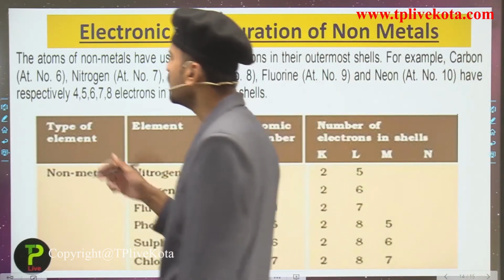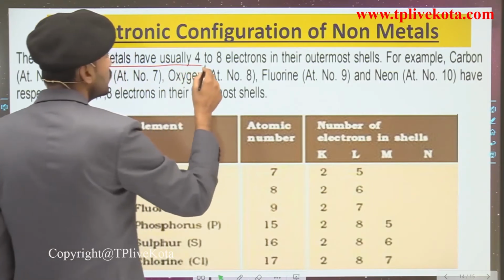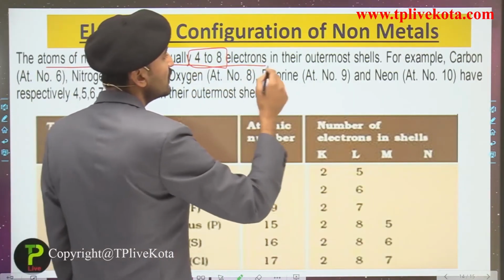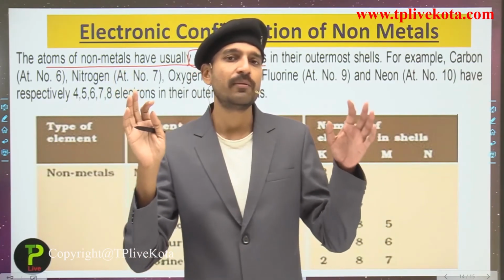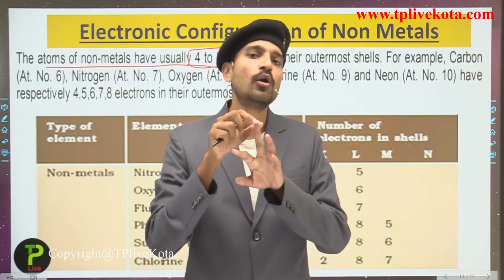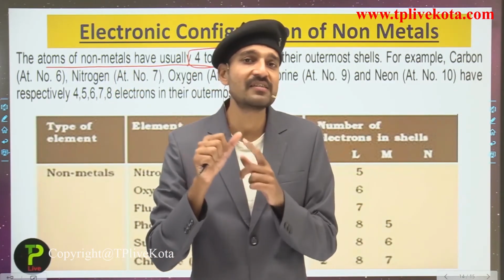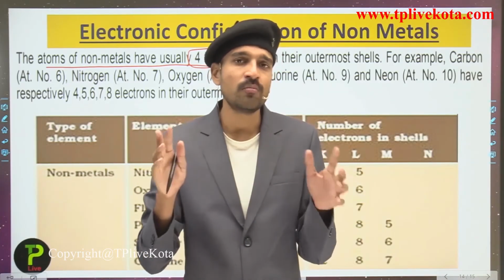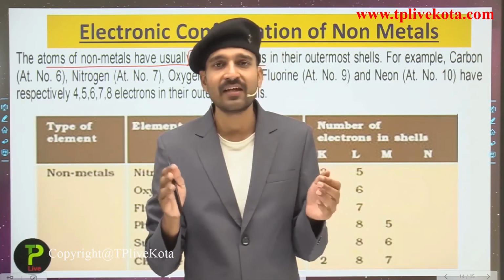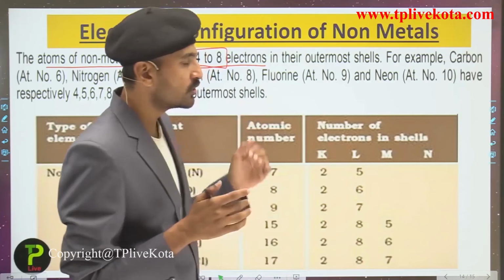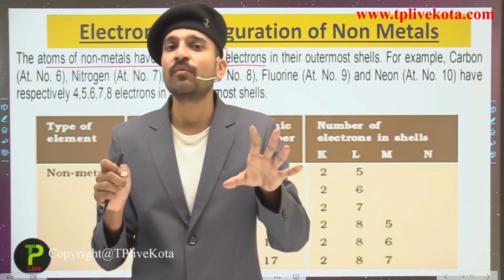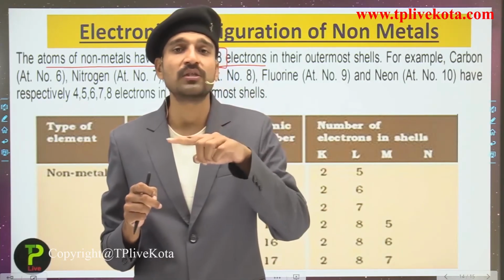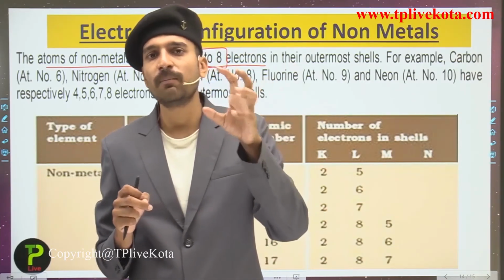So see over here that the atoms of the non-metals usually have 4 to 8 electrons in their outermost shell. So the total number of electrons that can be put in the outermost shell is 1, 2, 3, 4, 5, 6, 7 or 8. Not more than 8, not less than 1. So in the outermost shell only 8 electrons could be placed, that is the maximum number of electrons that could be placed in the outermost shell,